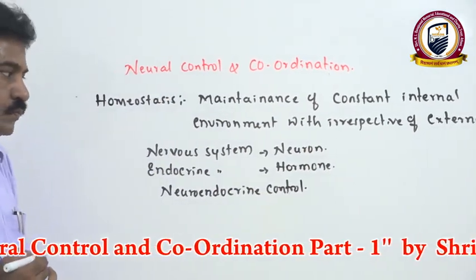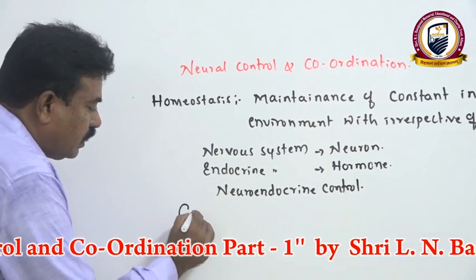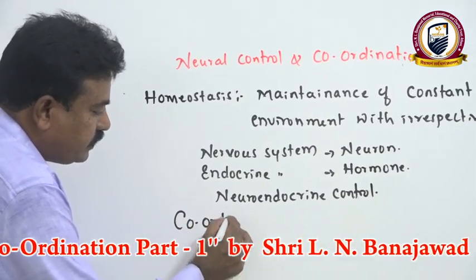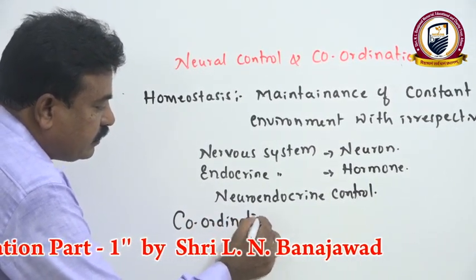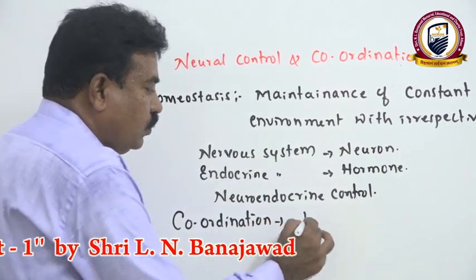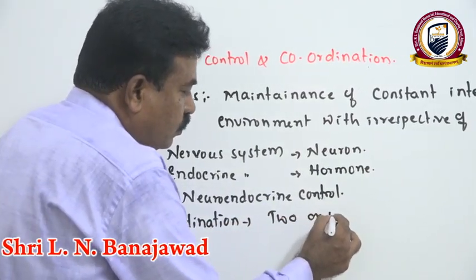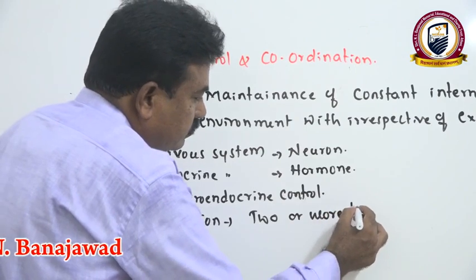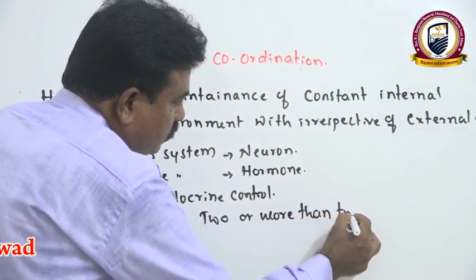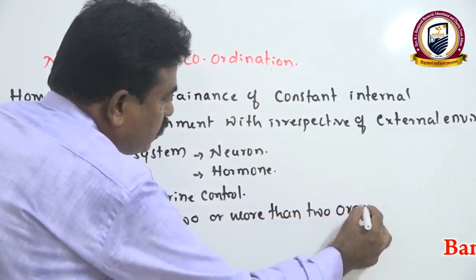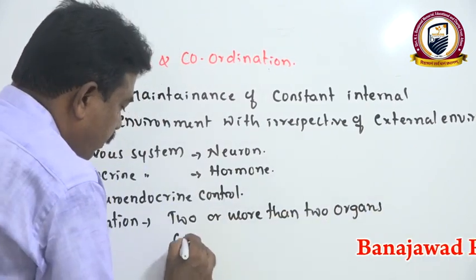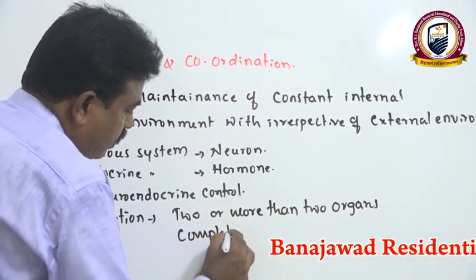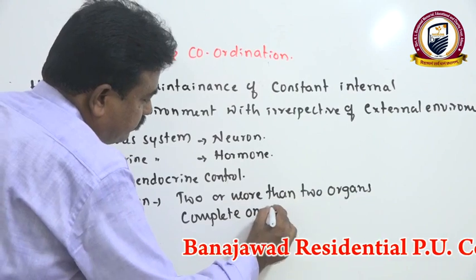Here, coordination means two or more than two organs together complete one function.